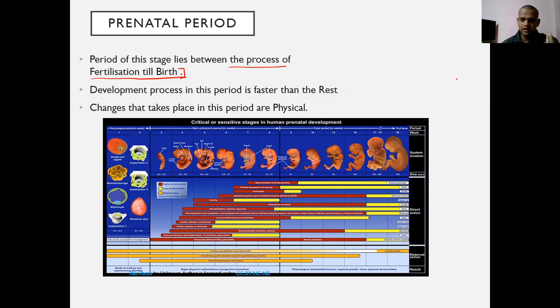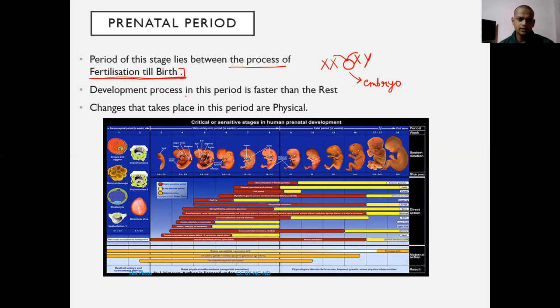What happens is that the female gametes and male gametes fuse with each other and create a zygote. That zygote later becomes an embryo, and that's how the child is formed. So this prenatal period lies between the fertilization of male and female gametes till the birth.